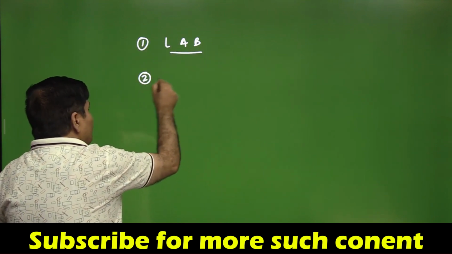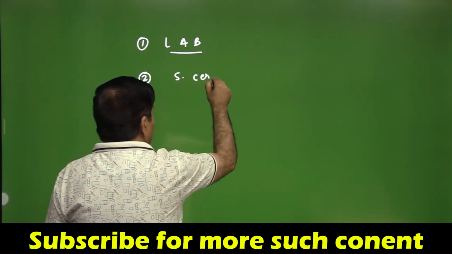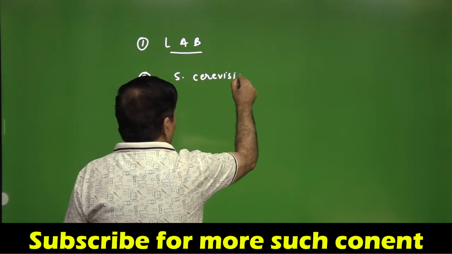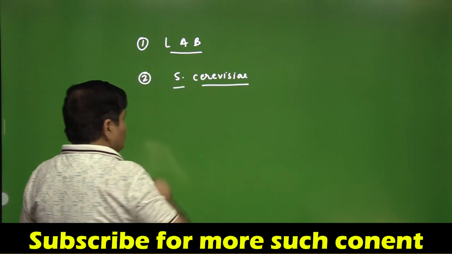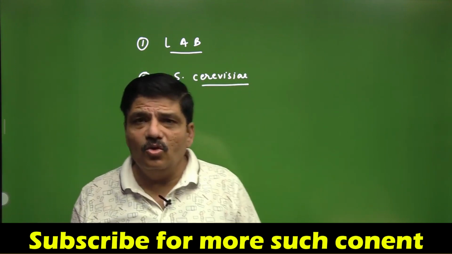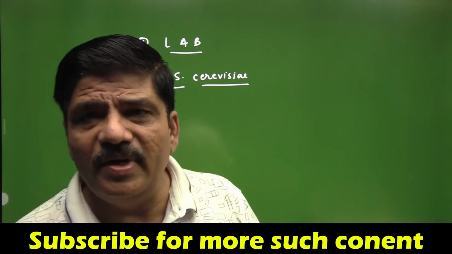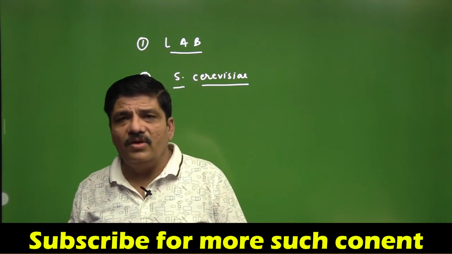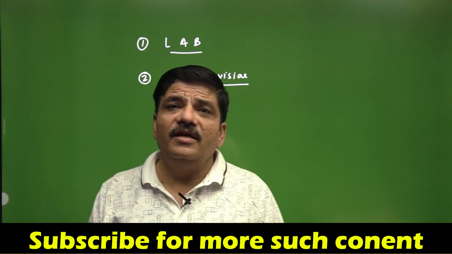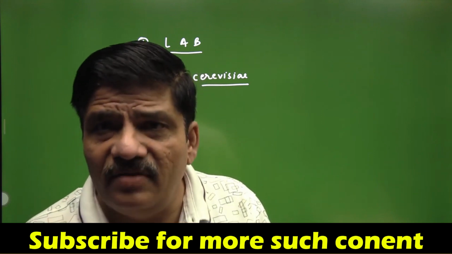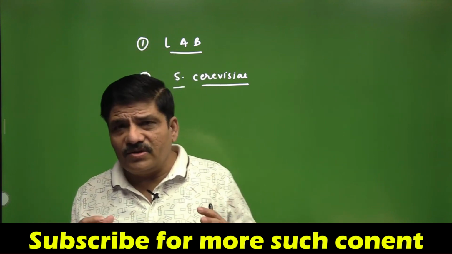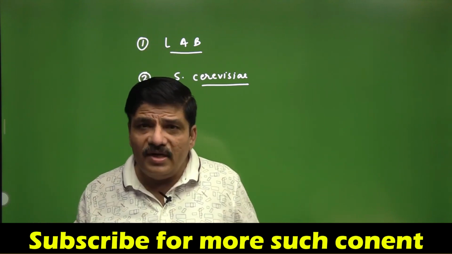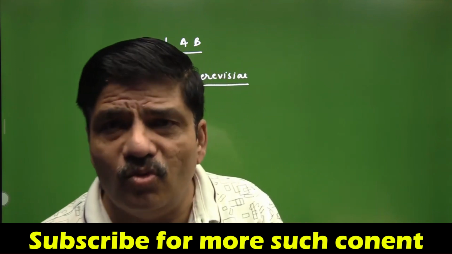Then obviously you know about Saccharomyces cerevisiae. This is a very important question. Baker's yeast or brewer's yeast, you know that the fermentation is alcohol fermentation. So ethyl alcohol or ethanol and carbon dioxide are produced, and in bread, for example, the carbon dioxide gets trapped in the dough and raises the dough. The process is called proving.